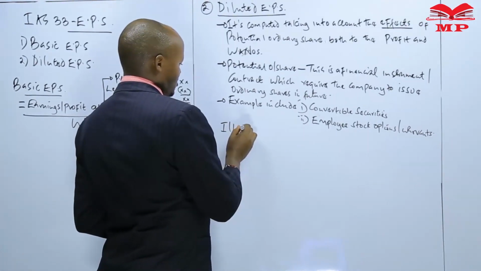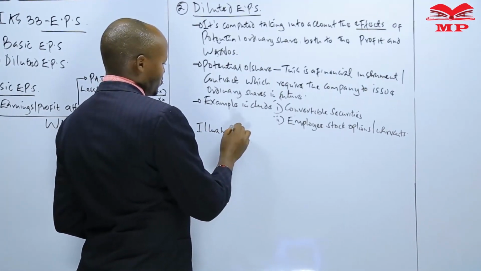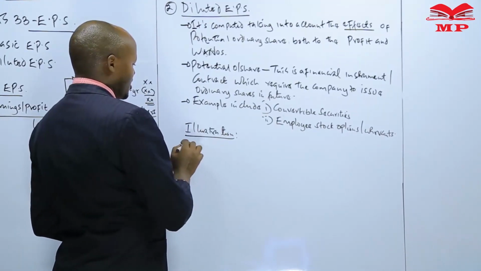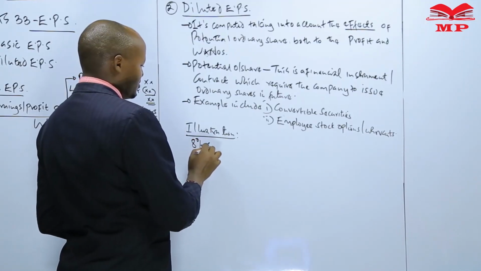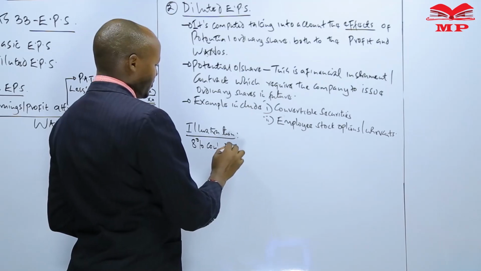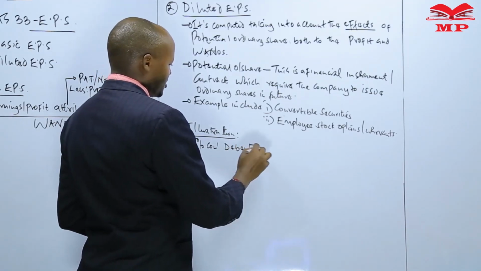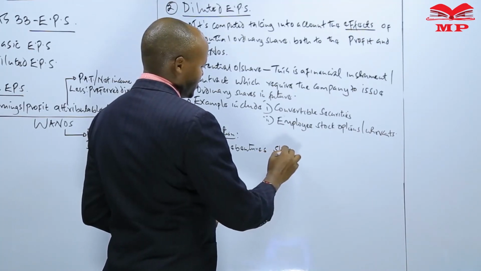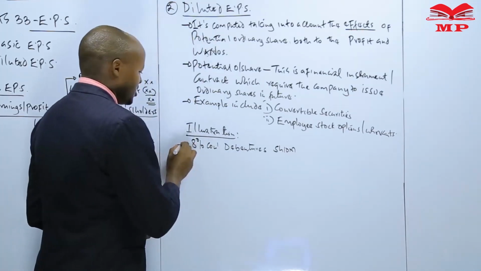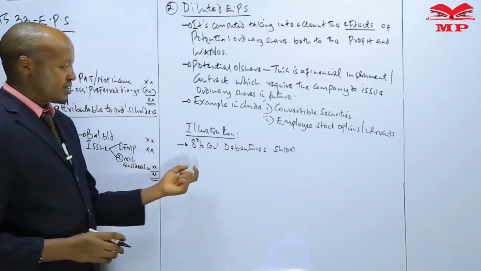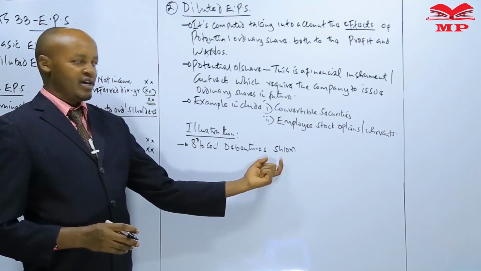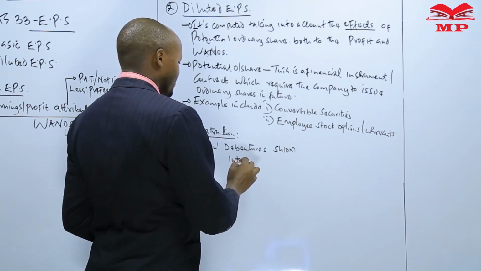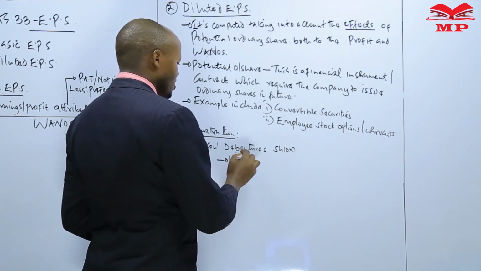For instance, maybe we can have a small illustration to understand how we compute this. If we are told that a company had issued 8% convertible debentures having a value of maybe shillings 10 million, what you need to note is that in each and every financial year, the company which has issued these convertible debentures will be required to pay interest to the holder of those debentures.